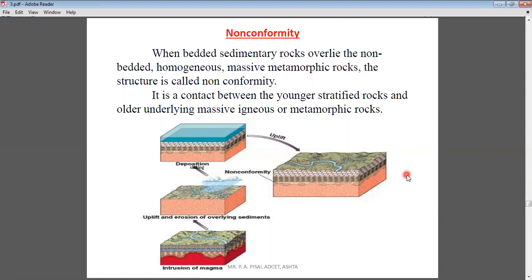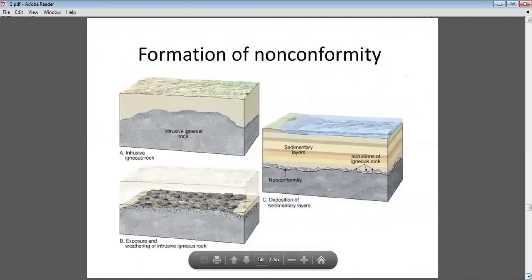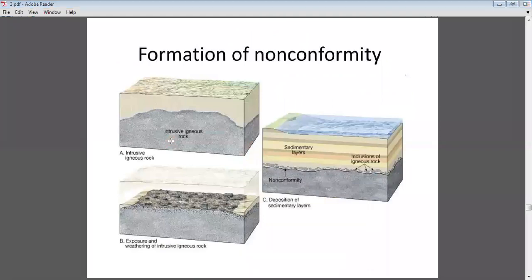So the unconformity is present in between sedimentary and metamorphic rocks or sedimentary and igneous rocks. The unconformity which separates sedimentary and igneous rock, such types of unconformities are considered as a non-conformity. Okay, now here in this diagram you can clearly recognize the non-conformity.